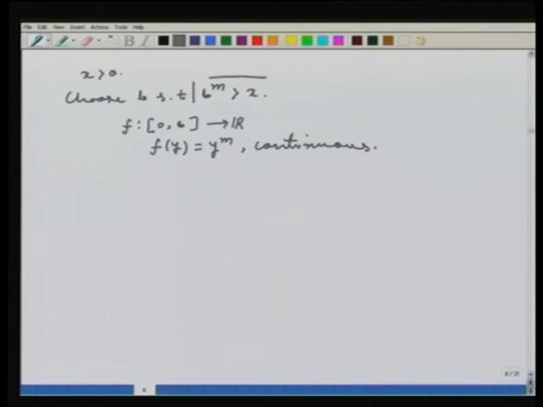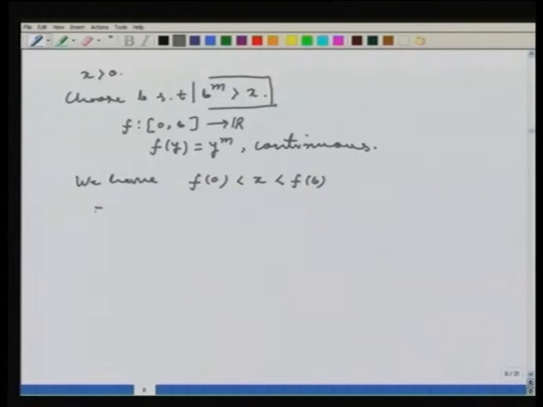Now all I want to use is the intermediate value property. Since I have this condition, this implies that we have f of 0 less than x less than f of b.